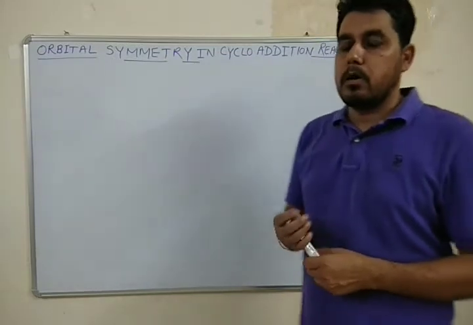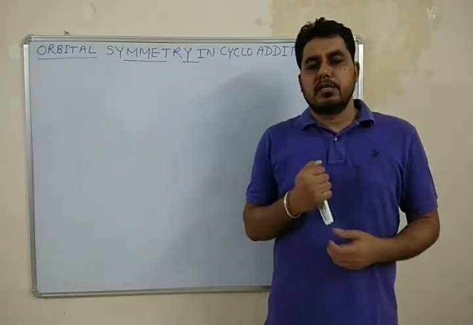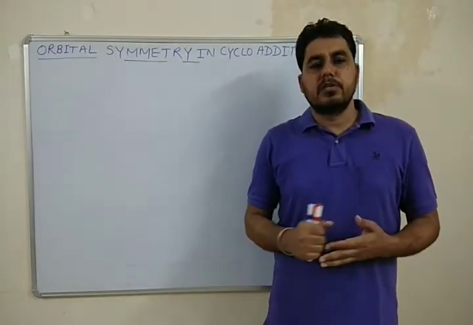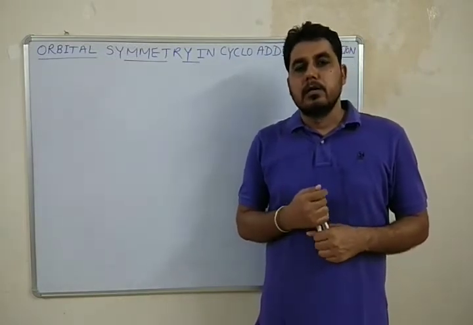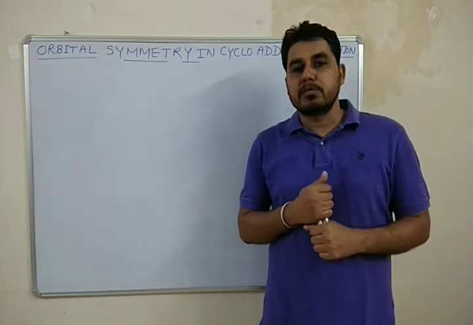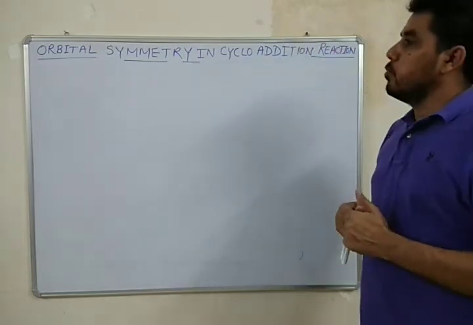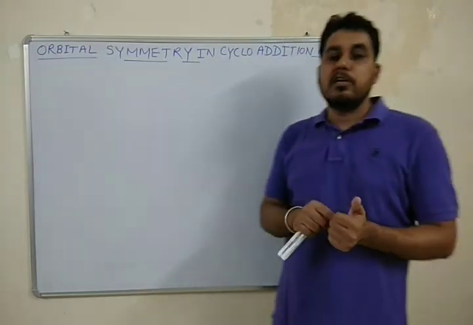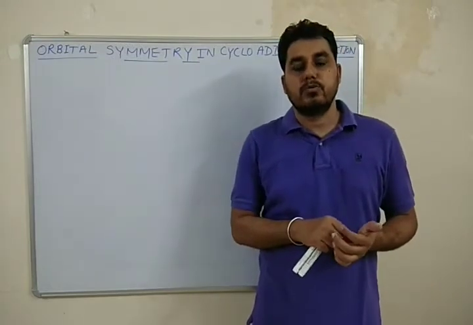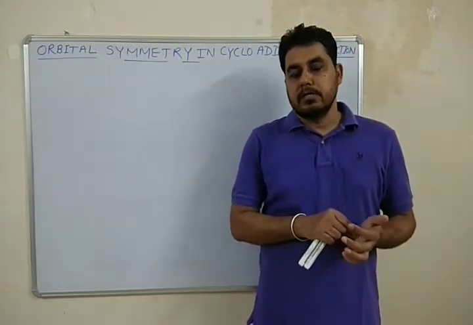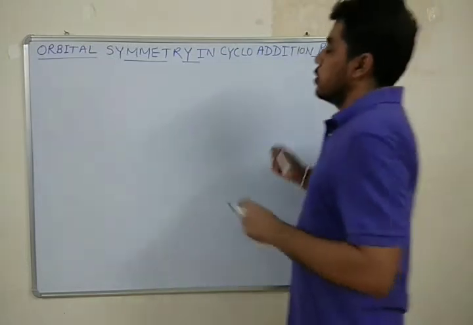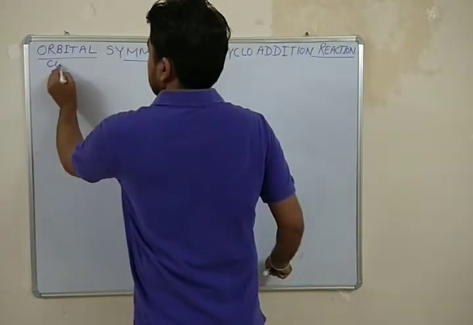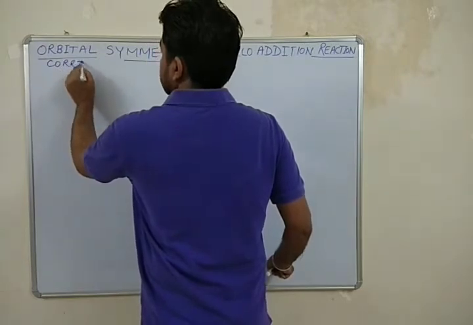So after discussing the general properties of cycloaddition reaction and some examples of cycloaddition reaction, now we will discuss the three approaches to explain the cycloaddition reactions. So first one is correlation diagrams.